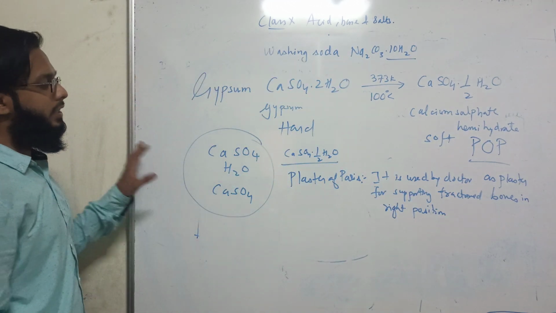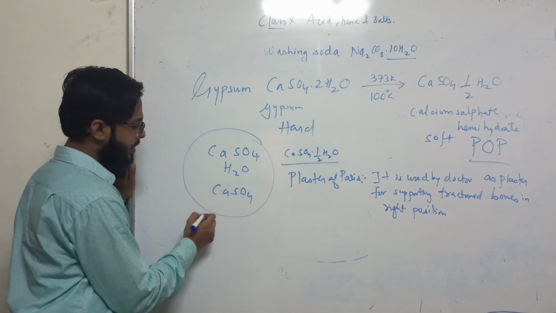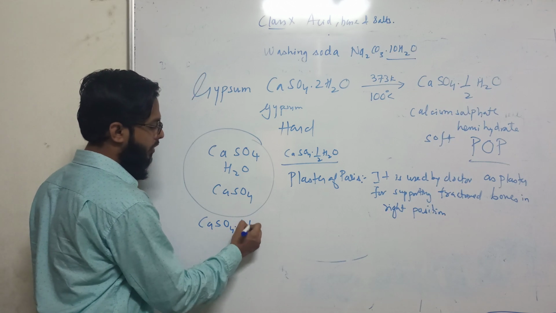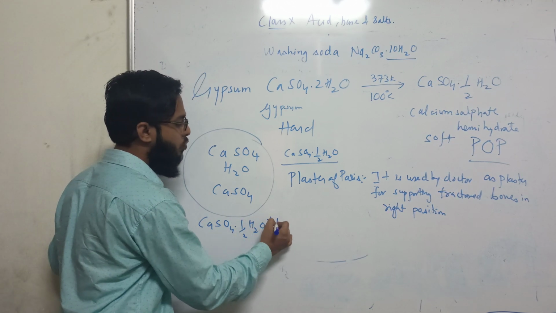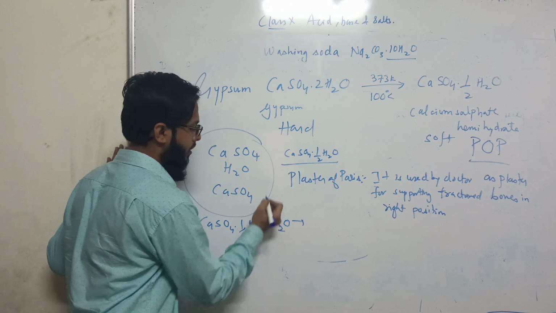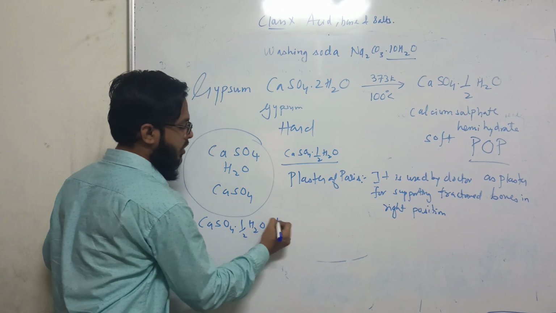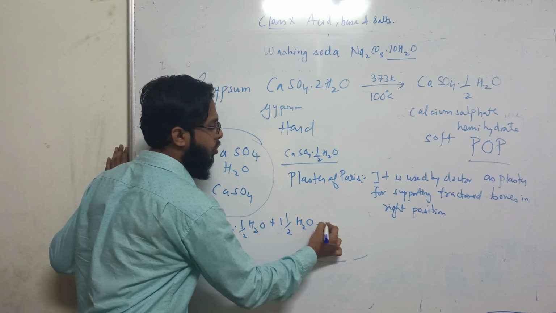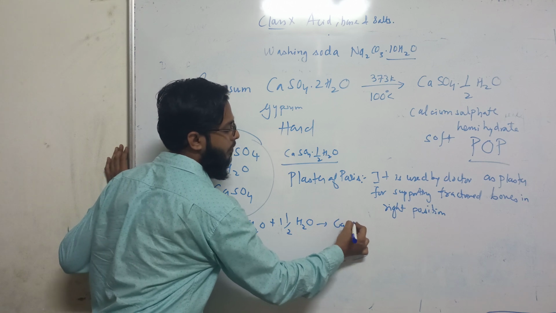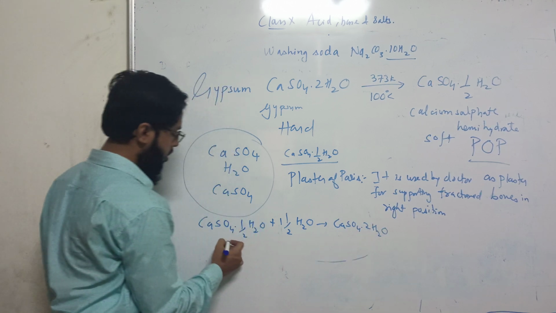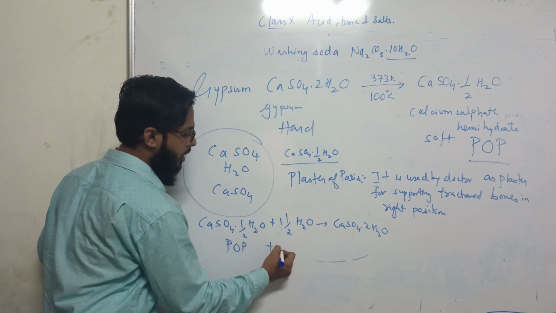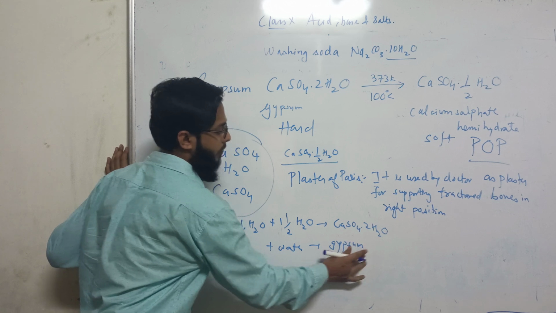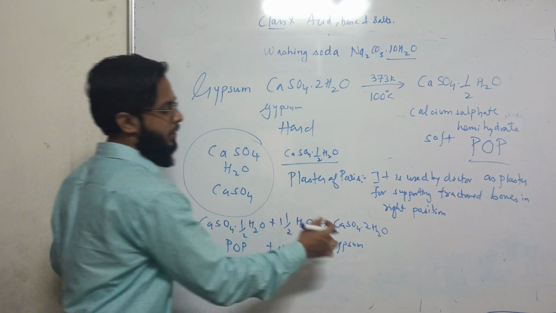Understand this concept: plaster of Paris is quite unstable. If you mix it with some amount of water, it becomes hard again and changes back into gypsum. So POP, when it comes in contact with water, again forms gypsum, the hard white material. POP is soft, but gypsum is hard.